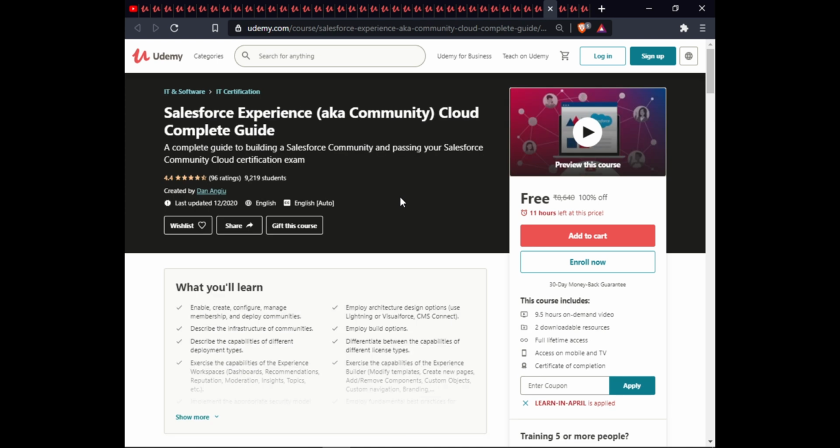The next course is Salesforce Experience Cloud Complete Guide. In this course, you will learn a complete guide to building a Salesforce community and passing your Salesforce community cloud certification exam. This course is 9.5 hours on-demand video, 2 downloadable resources, full lifetime access, exam warranty, and certification obligation.